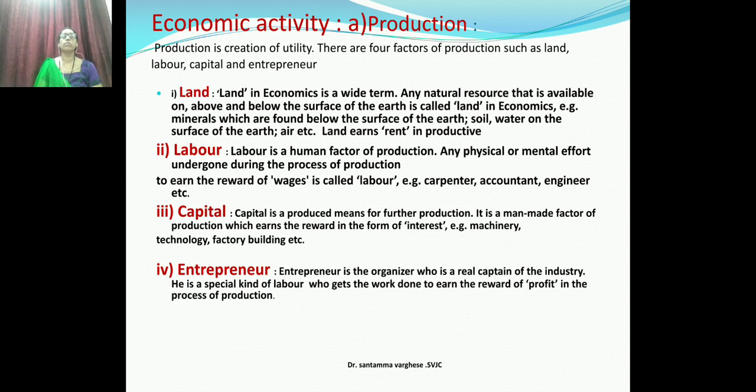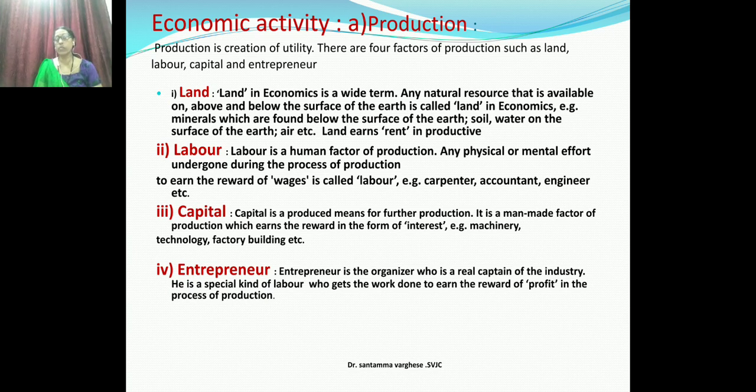Creating something and bringing it into use, this is called production. So we know that we are using many things in day to day life. All the things which we use are produced and we are using them. Why are we using them? Because there is utility.